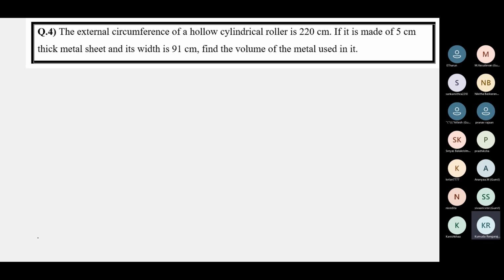Hollow cylindrical roller, exactly like a sellotape. And the thickness of the wall of the roller is 5 centimeters. Its width is 91 centimeters. Width meaning the height. The width is the height.